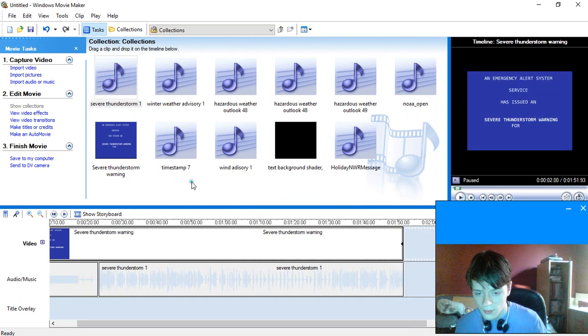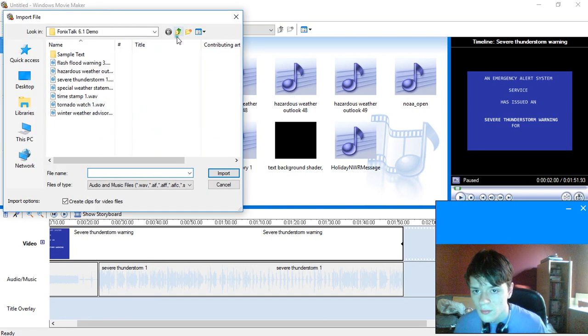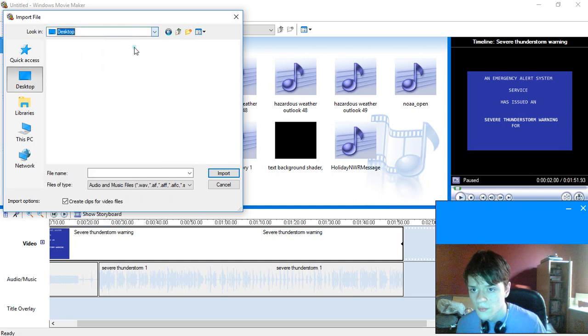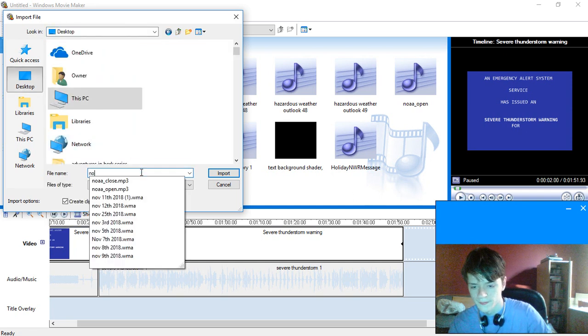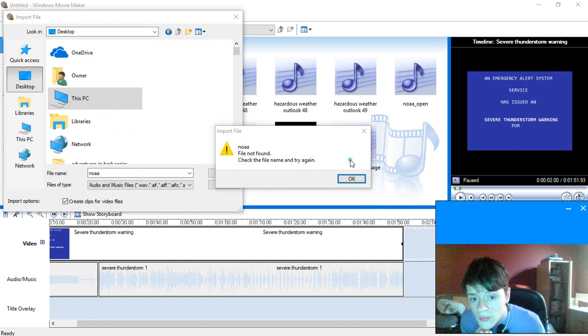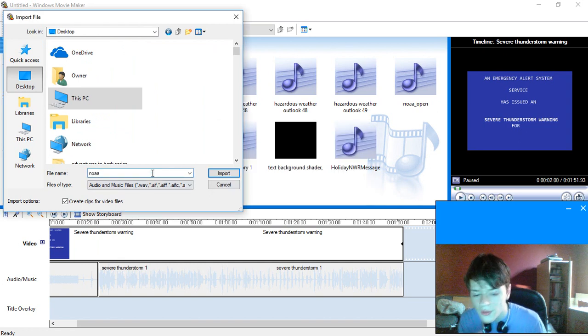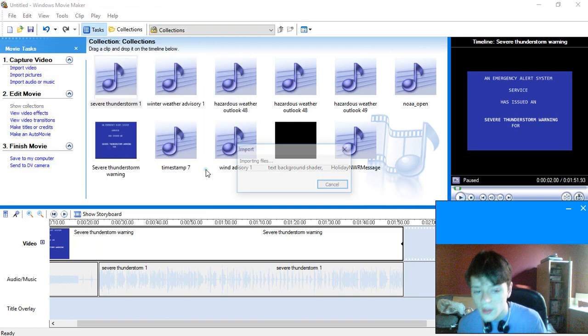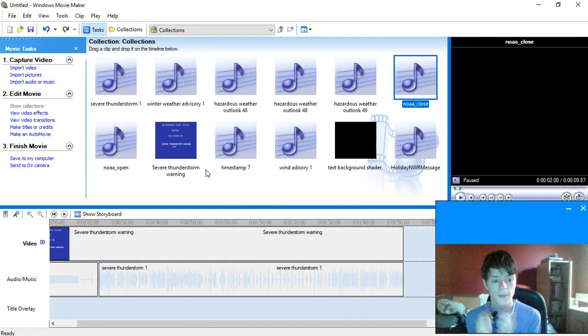Move this. Paste the end tone, which is in audio. Go back to desktop. Oops. Yeah, I know it's not found. Now make sure that the file is either MP3, WAV, or WMV. If you use MP4 and above, it's not going to be compatible with 2.6, so keep that in mind.